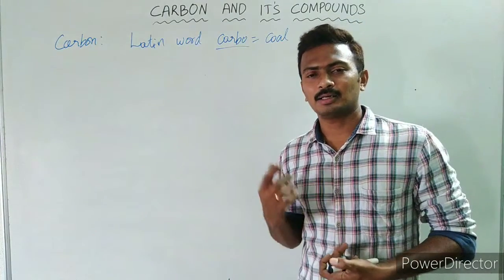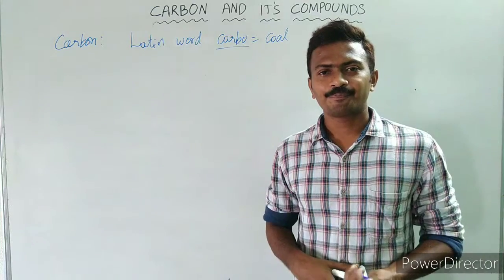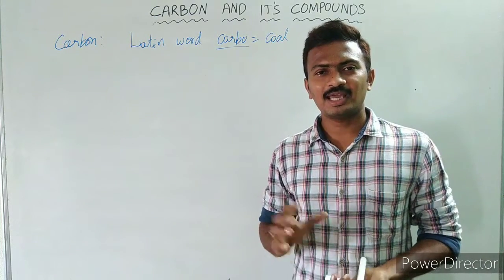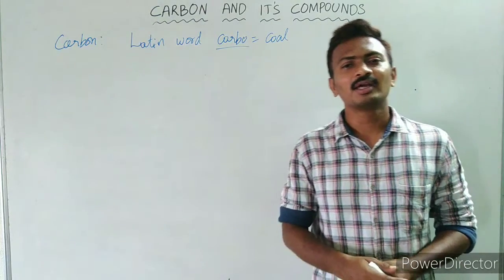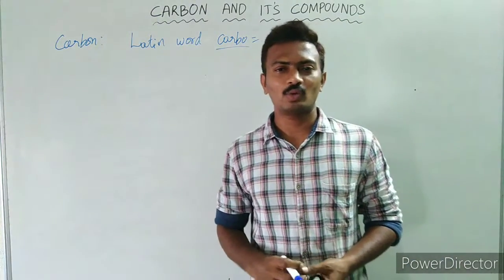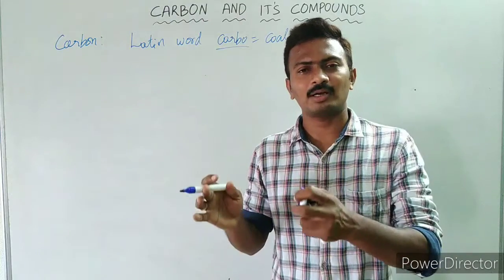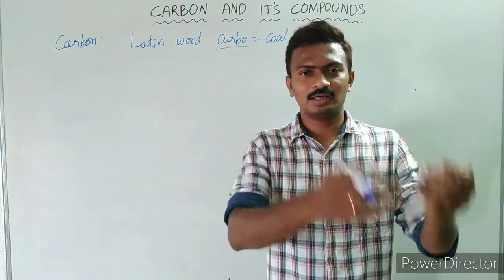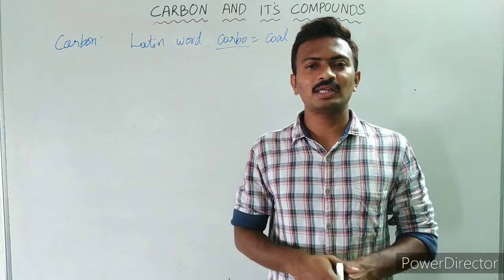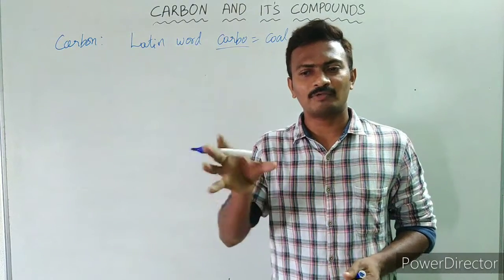But Antoine Lavoisier, the father of chemistry, first recognized carbon as an element. We only knew carbon in the form of coal in the prehistoric era, and for many years man knew about carbon only as coal.